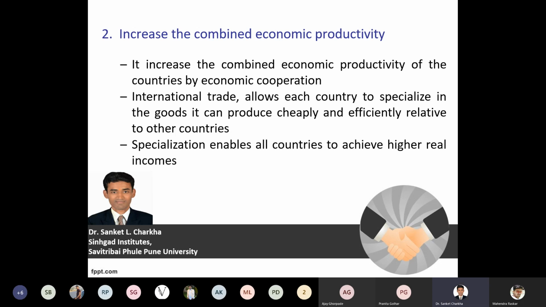The third perspective, or the third point, is that specialization enables all the countries to achieve higher real income. So ultimately what we are looking for is the benefit with respect to income generation.